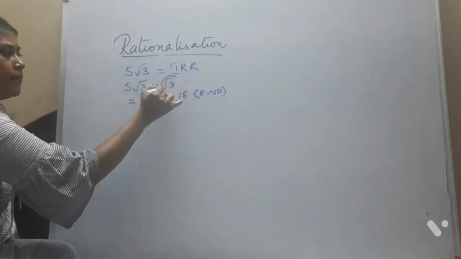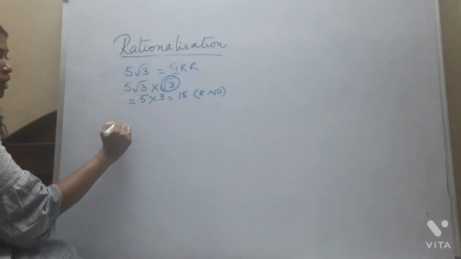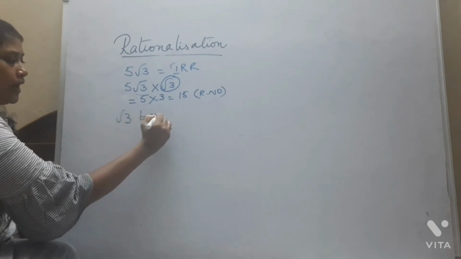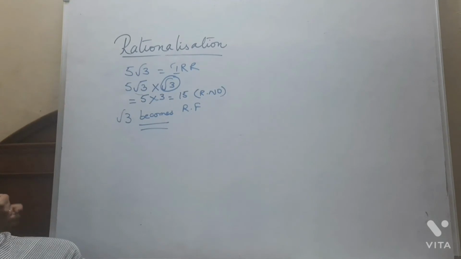Yes. So what number have I multiplied with 5 root 3 to get a rational number? Root 3, is it not? So root 3 becomes the rationalizing factor. That means it has rationalized the irrational number into a rational number. So this process is called rationalization, and the number which you have multiplied with the irrational to get a rational is called your rationalizing factor.